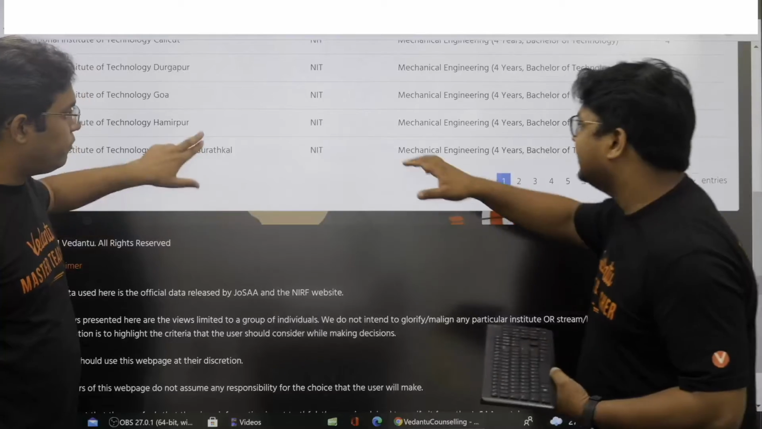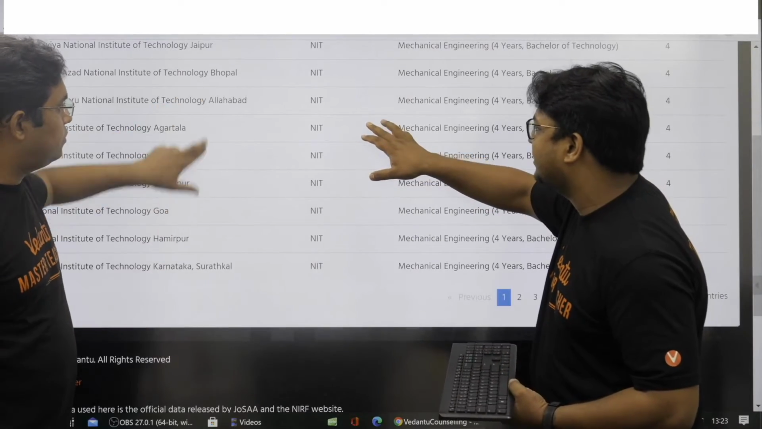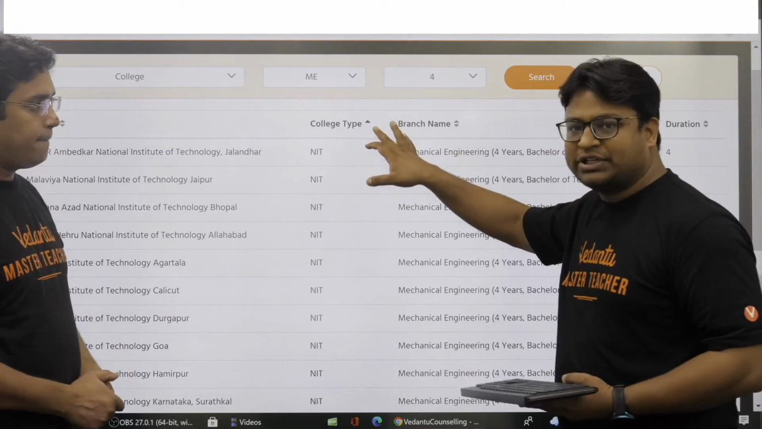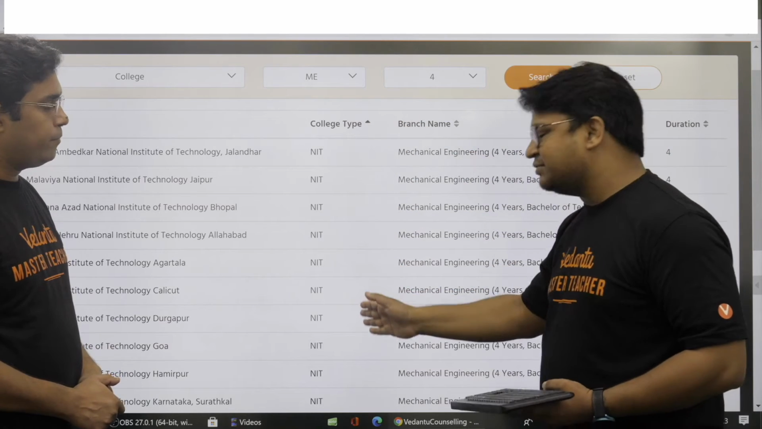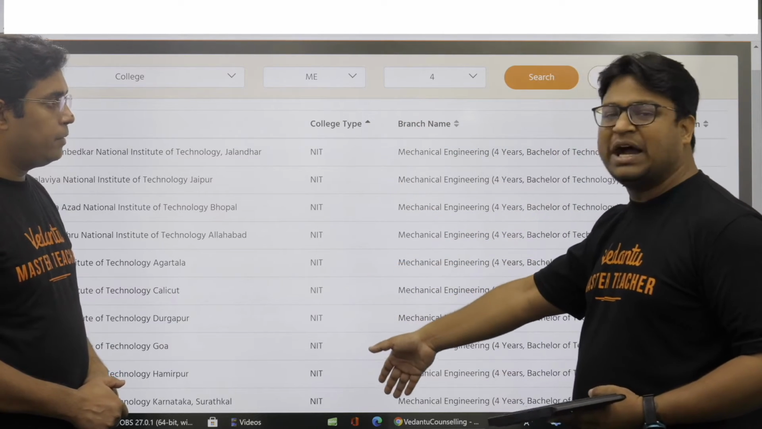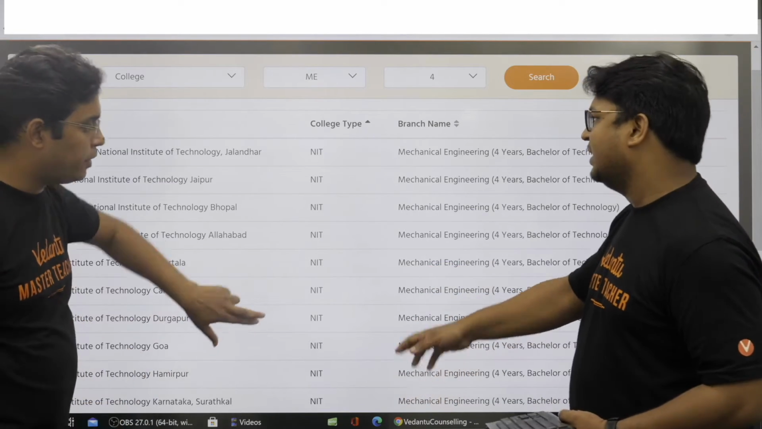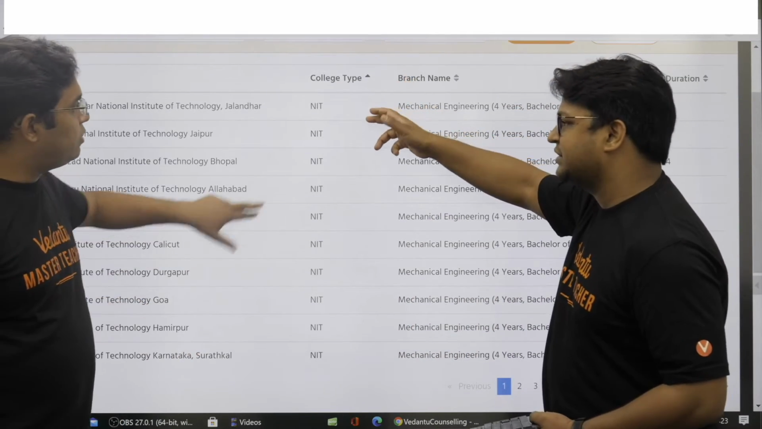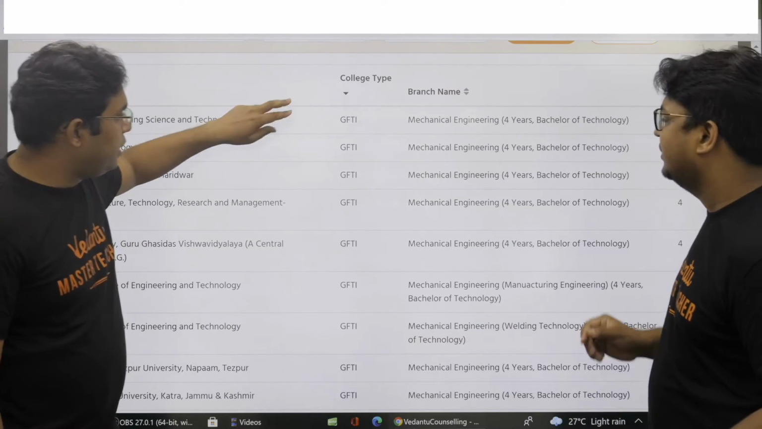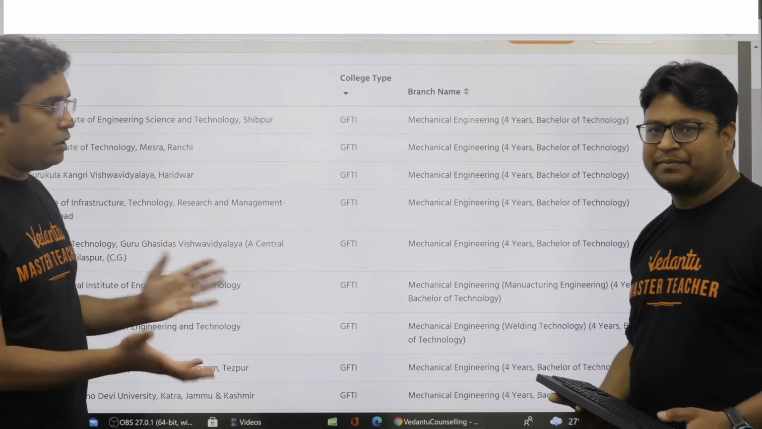So if I click on that small arrow, basically it sorts the table. This small arrow, it will sort the table. So now all the NITs will appear together. Then after that, maybe IIT will appear. Then after that, maybe IIIT will appear, and then GFTI will appear. And if I click on this, then the order will be reversed. If you click it again, so GFTI will come first and the order will be reversed.